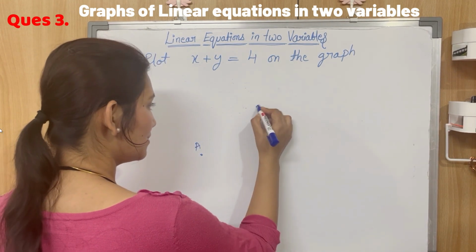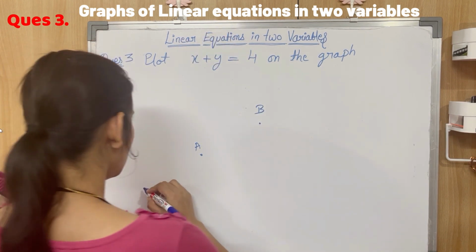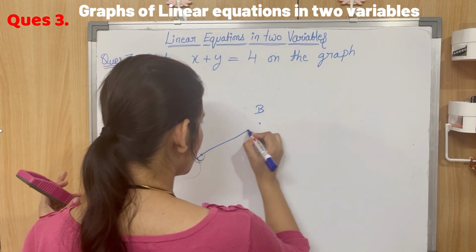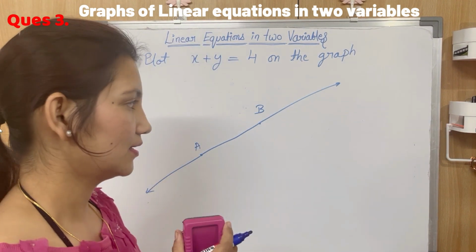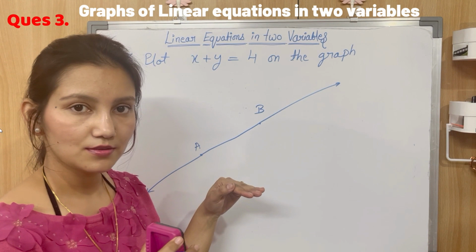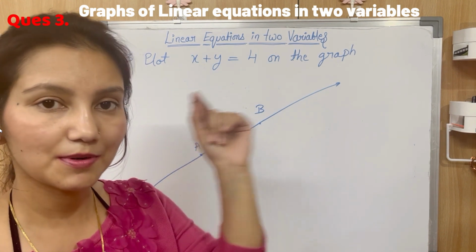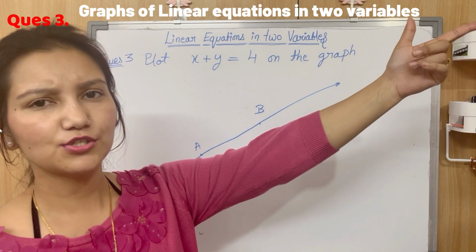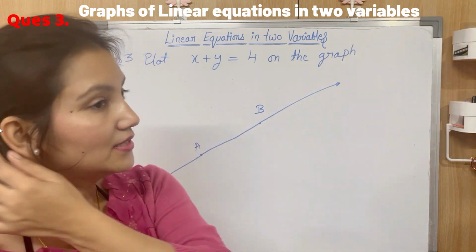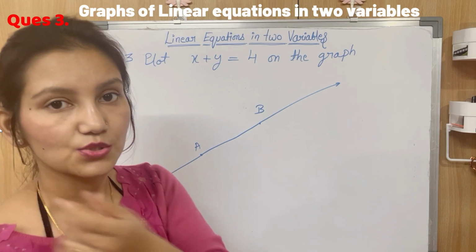So point A and point B, 2 points, right? If you have 2 points, you can surely draw a unique line. So to draw a line, the first thing we need to keep in mind is that we need 2 points. You can obtain more points for yourself, but 2 will do the work.